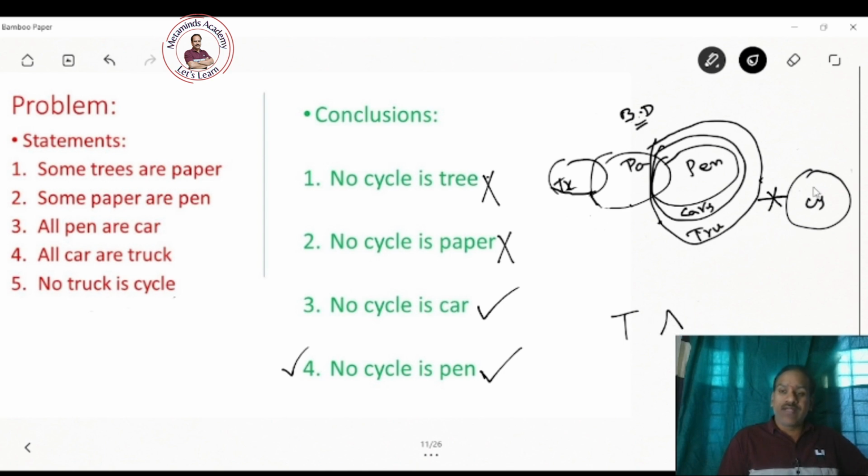That means when you try to have intersection between cycles and pens, you must go inside trucks. It is not possible. You may have to take cycles inside trucks. It is not possible. So you cannot have intersection between a pen and a cycle. Therefore, you have to take that also as true in the alternative diagram. As a result, it is true. So the given conclusion, no cycle is pen, must be true.